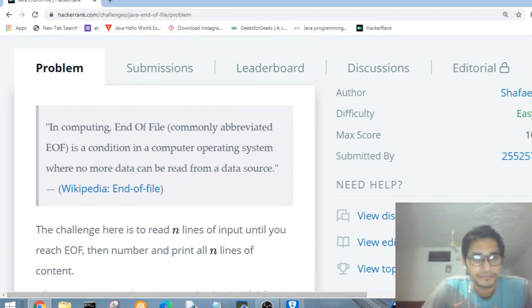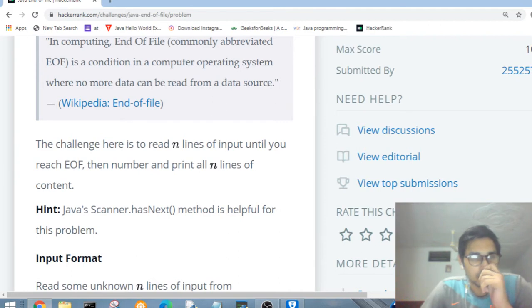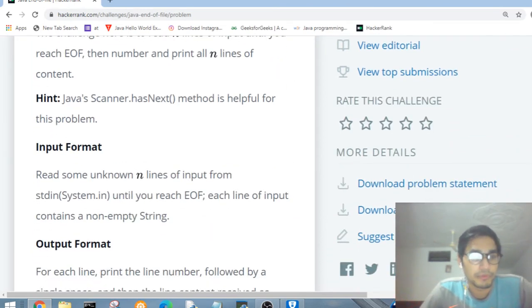Okay, and the challenge here is to read n lines of input until you reach end of file, then number and print all n lines of the content. The hint is that Java's Scanner hasNext method is helpful. Input format: read some unknown n lines of input from System.in until you reach end of file.